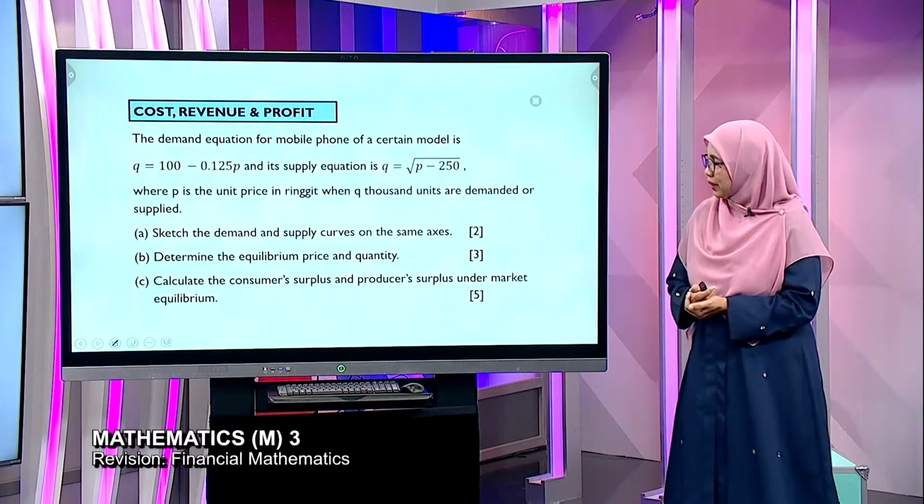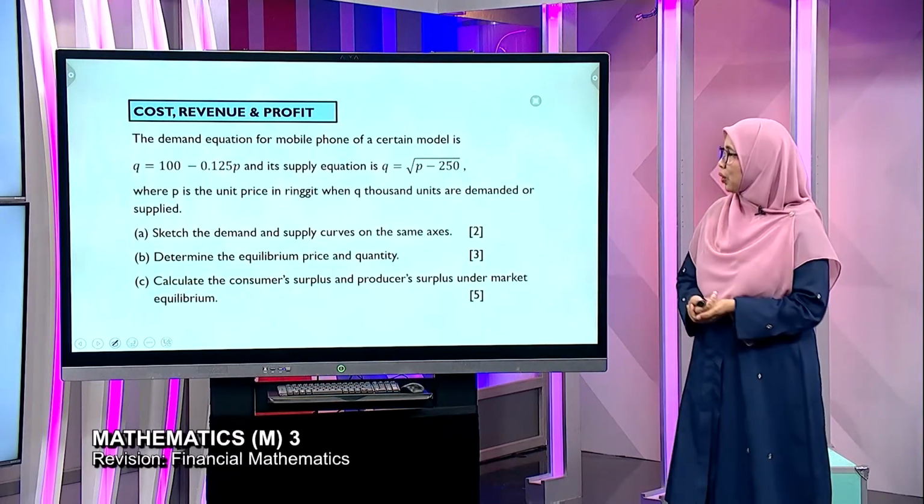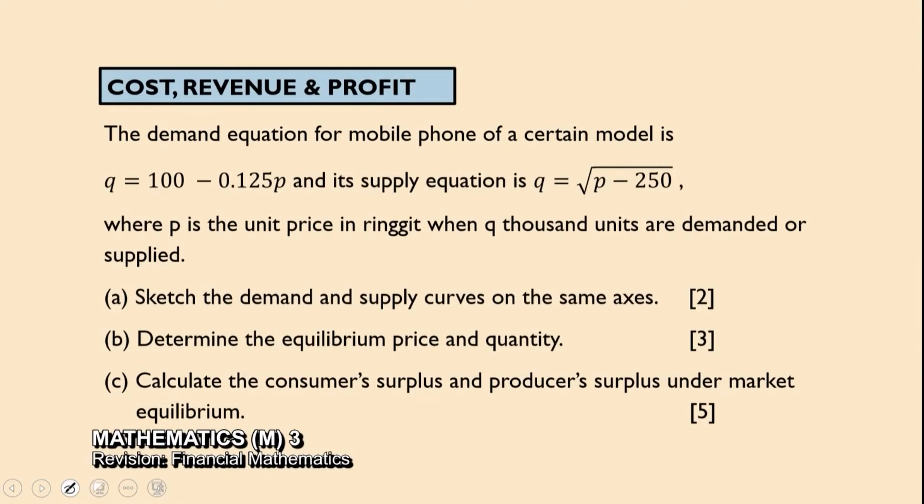Okay, next topic. This is also on financial, cost, revenue and profit. Okay, ini panjang. So when you read the question, always look closely here. The demand supply equations are given as Q in terms of P. Normally P in terms of Q. So ramai this year that year trick question. So again, what is asked? Sketch on the same axis. Determine equilibrium price, quantity, calculate. So these are the task words yang kita kena follow.